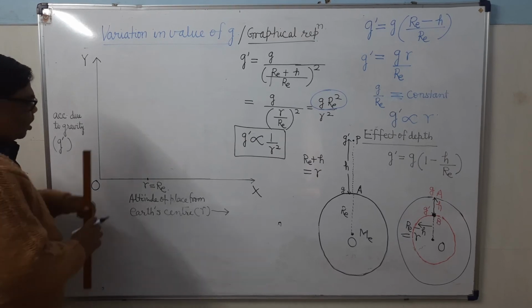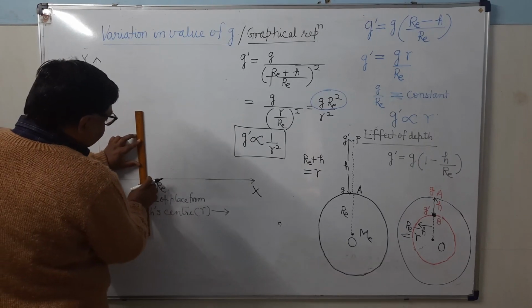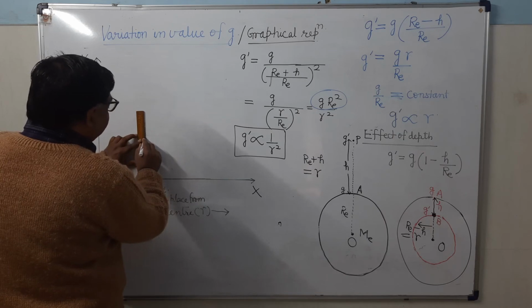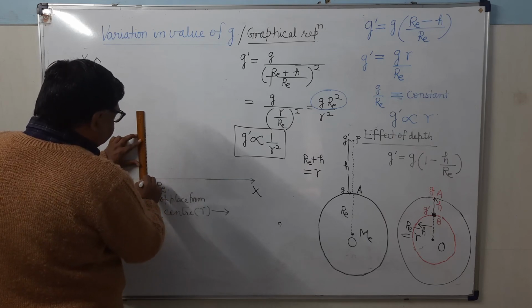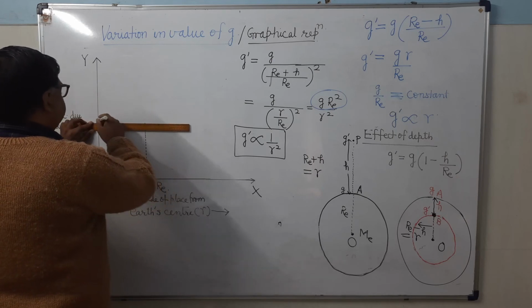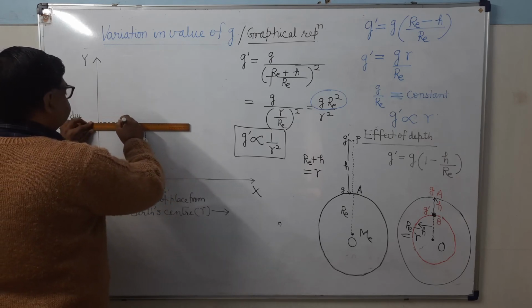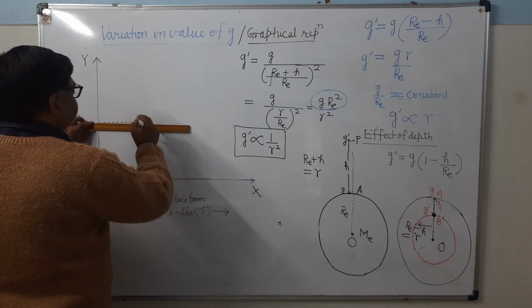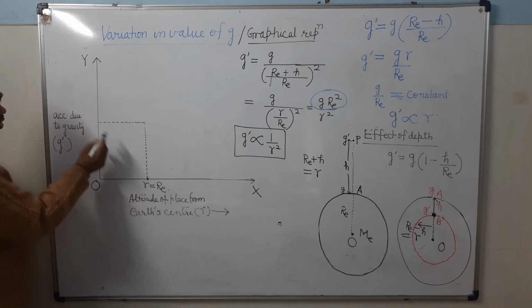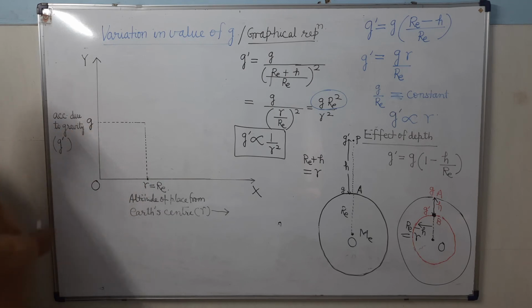If you draw the graph, you already know that when the place is on the earth surface, the value of acceleration due to gravity is g. On the earth surface means when r is equal to re, the value of g dash is g.